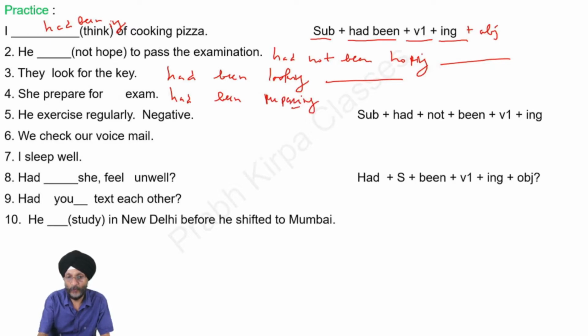Preparing. We will remove E. She had been preparing for his exam. Now we will write the next line in negative form. He exercises regularly. As there is a hint, we have to first write subject, then had, followed by not. He had not been exercising